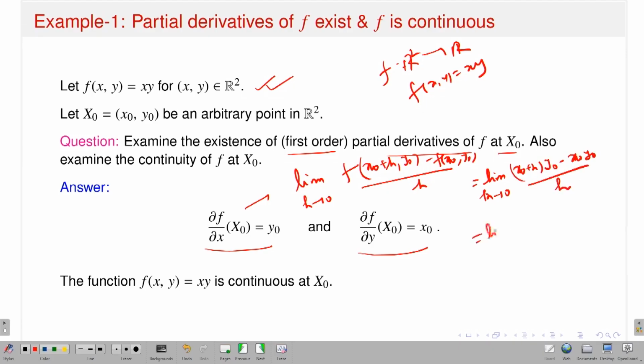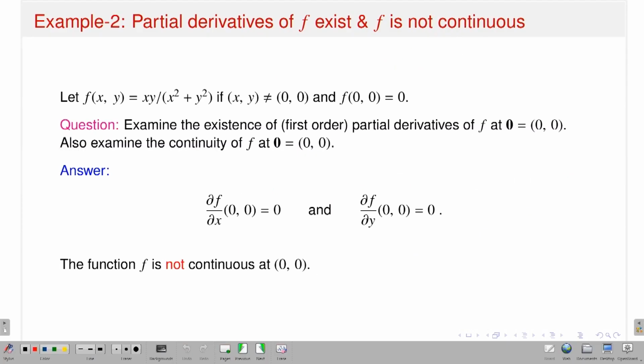And what is this? This is the limit as h approaches 0. So x0 y0 get cancelled. What will we have? I will have h y0 divided by h, and the limit is y0, because h gets cancelled. Therefore you can easily calculate that the partial derivative of f with respect to x at x0 is y0, and the partial derivative of f with respect to y at x0 is x0. So all partial derivatives exist at the point x0, along with my function being continuous.